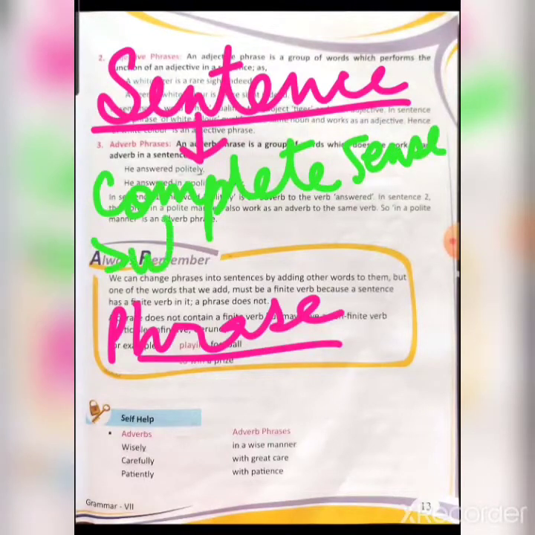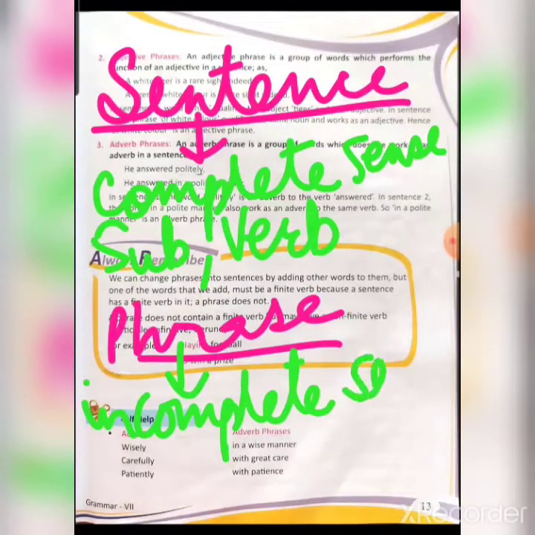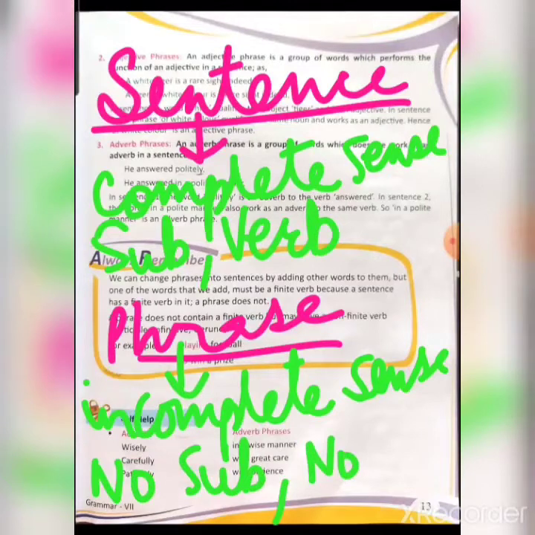They have a subject, they have a verb. Clear? And what is a phrase? They do not make complete sense. That is incomplete sense. And no subject and no verb.